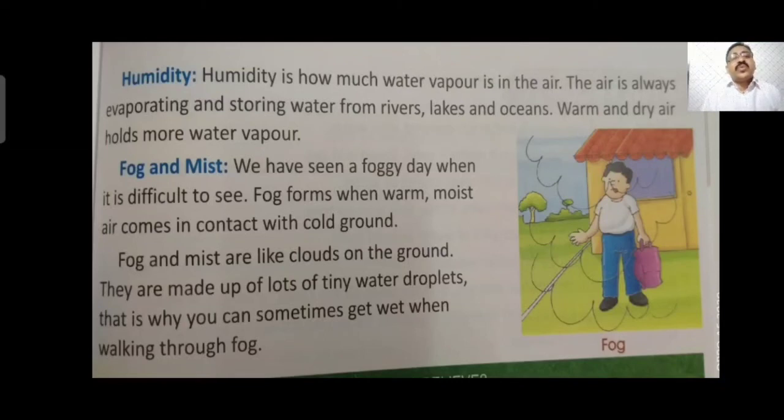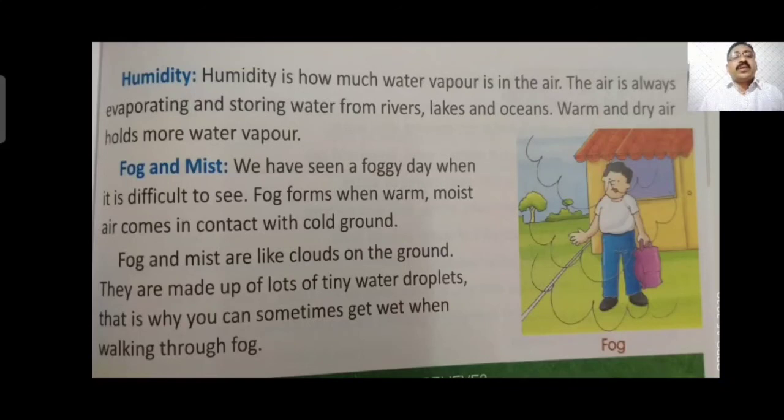Fog and mist. We have seen a fog day, and it is difficult to see. Fog forms when warm moist air comes in contact with cold ground. Fog and mist are like cloud on the ground. They are made up of a lot of tiny water droplets. Fog is also a condition of weather. In winter season we generally see fog. Nowadays anywhere you will find fog.